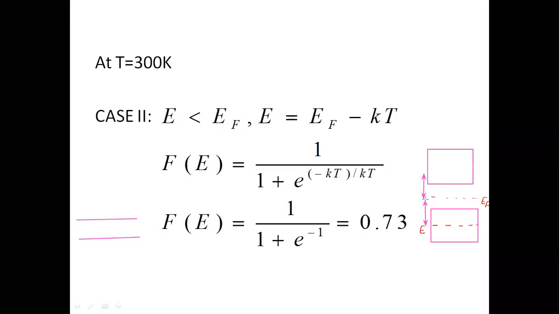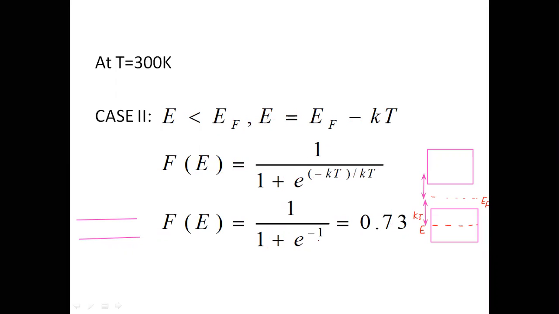E is below EF by the value of KT. So E equal to EF minus KT, so E minus EF will be minus KT. So put the value of E minus EF as minus KT.